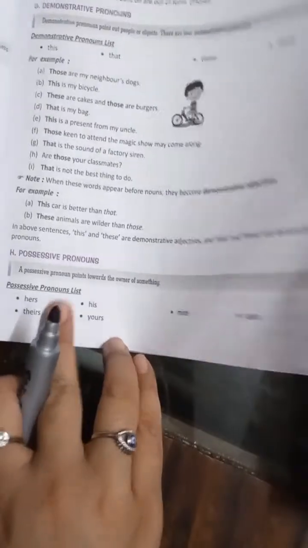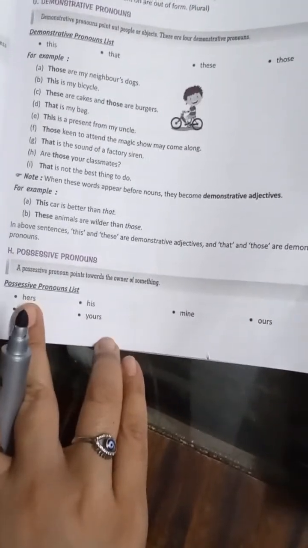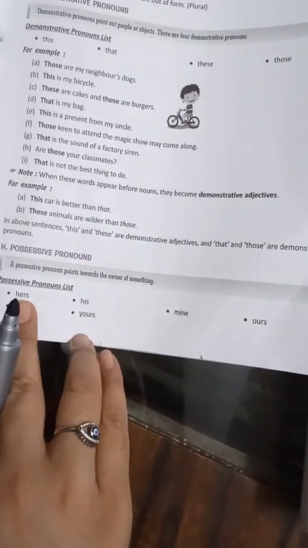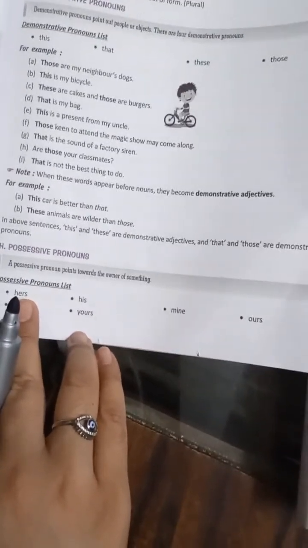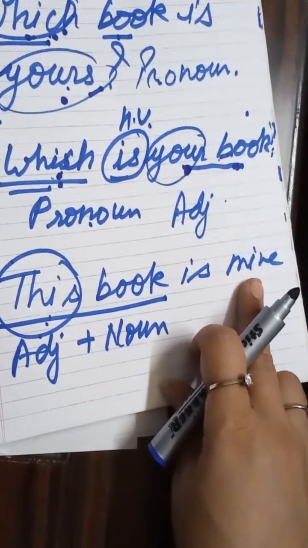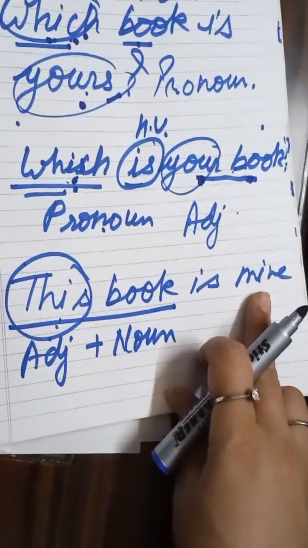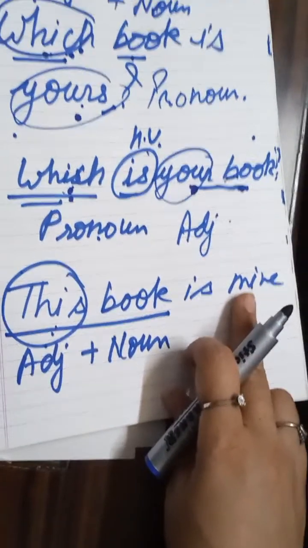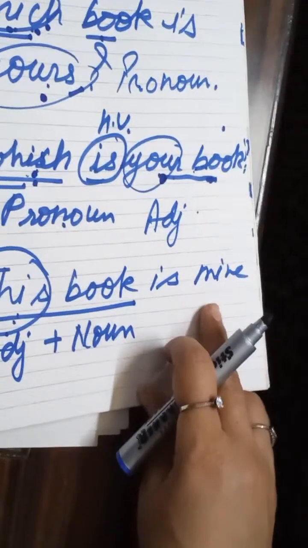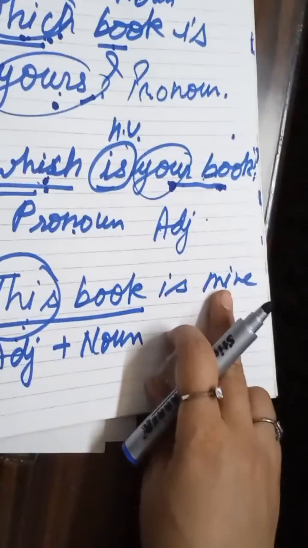Got the point? Okay. Now after this we have possessive pronoun, and I told you possessive pronouns mean that if you have a relationship with something and you are talking about the possession of something, like in this example, this book is mine. If the person is saying this book relates to me, that means mine. So in this case, mine is written alone, but it is at the position of object. Okay, so it is possessive case.